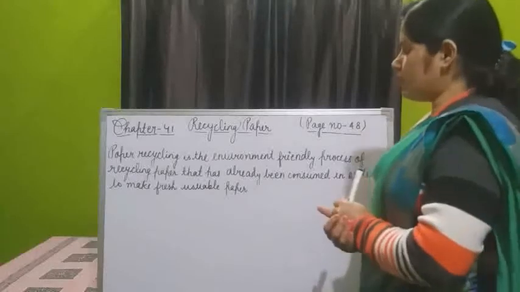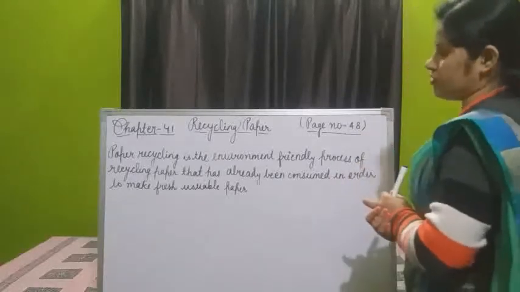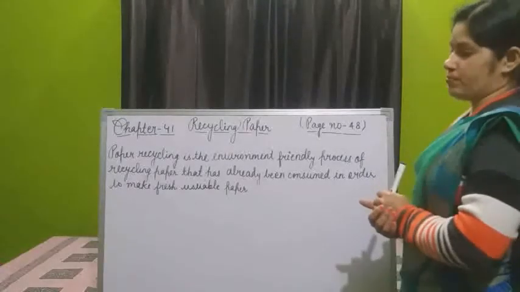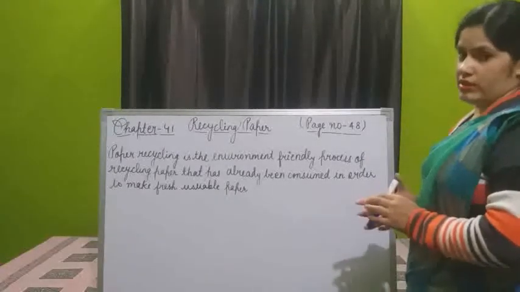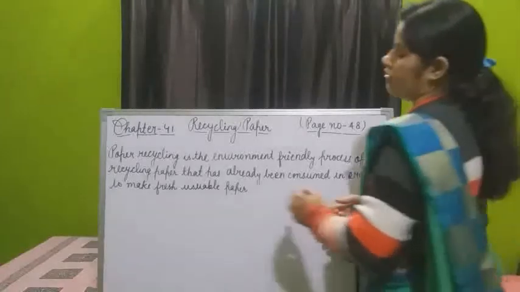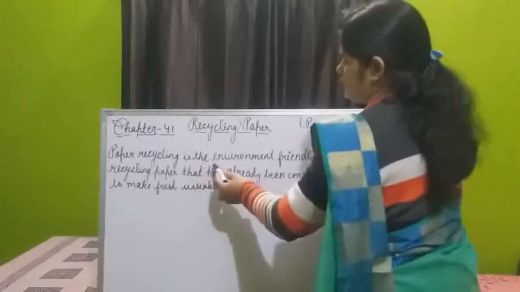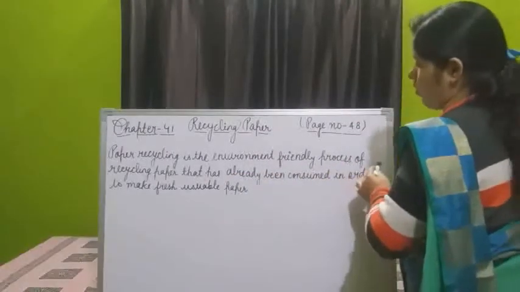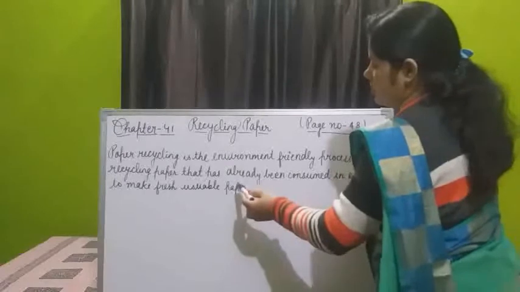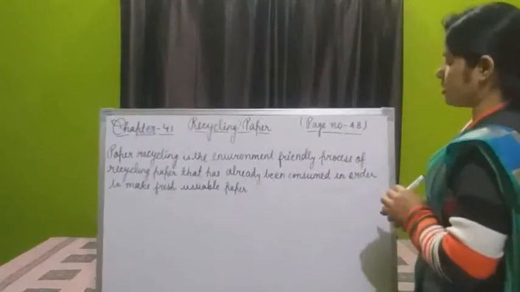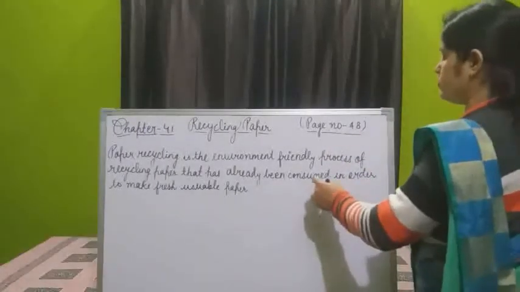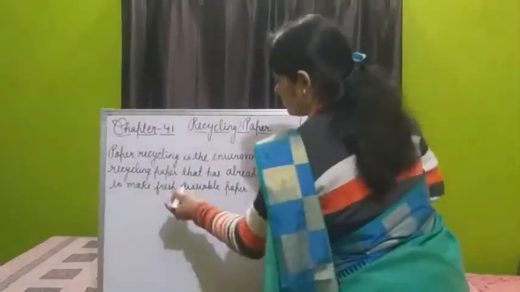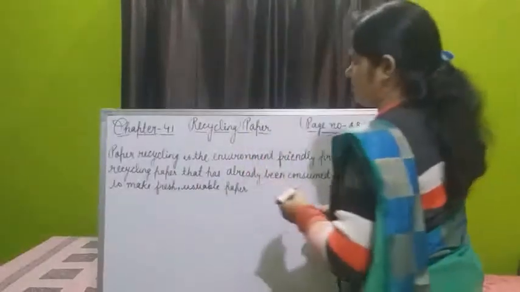Today we will know about chapter 14, recycling paper: how used paper is recycled. See, paper recycling is the environment friendly process of recycling paper that has already been consumed, consumed means used, in order to make fresh usable paper.